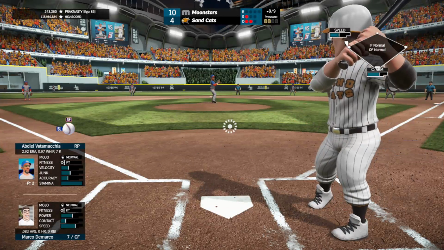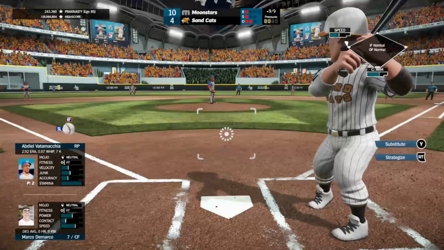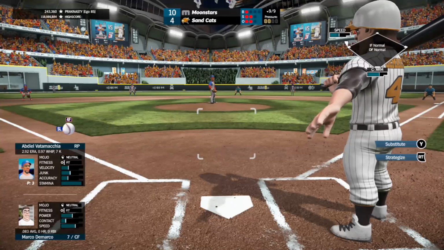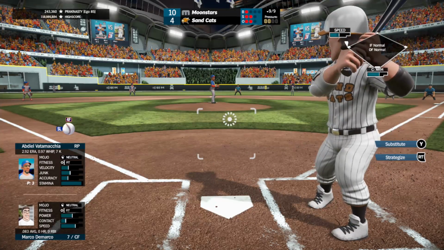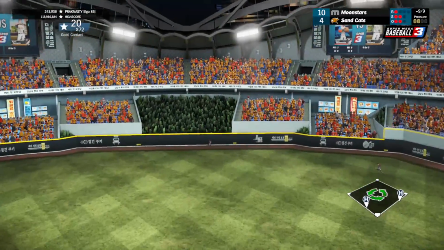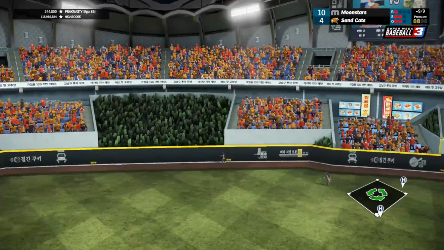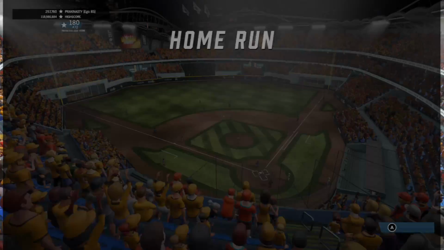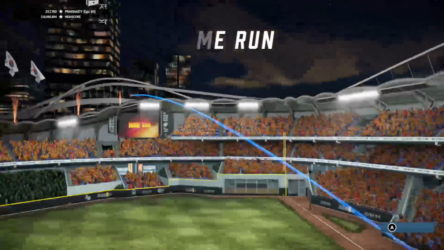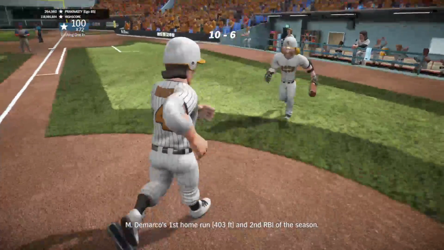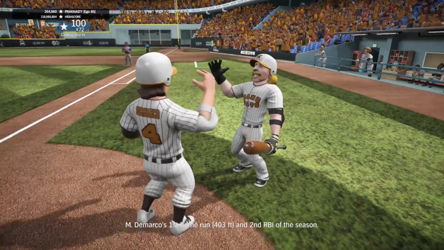Fastball at the knees for a strike, 0-1. Check swing high and inside with the fastball, 1-1. Slider misses inside. That's called a strike. You got to be kidding me. 1-2. Slider middle of the plate. DeMarco jumps on it, hits it pretty well deep to center field. Is that a home run? Did DeMarco just do him like that? He did. That's in the forest. 2-run homer for Marco DeMarco. His first as a Sandcat, and that's also his first of the year. It is 10-6 as we claw within 4 runs now.